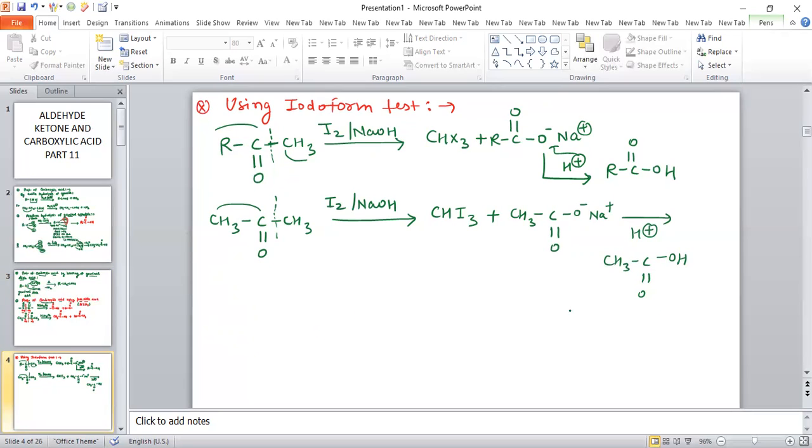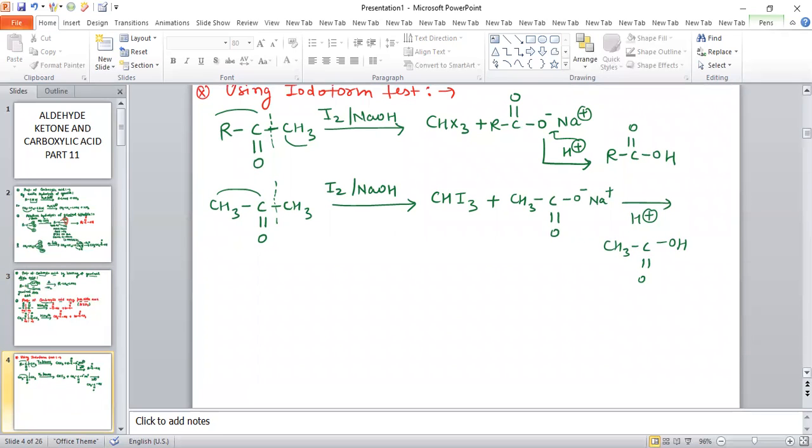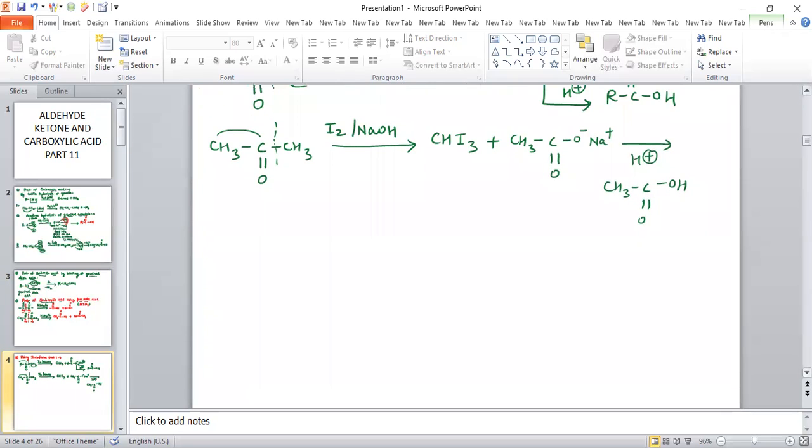Now see, you can also prepare carboxylic acid by using Grignard reagent.